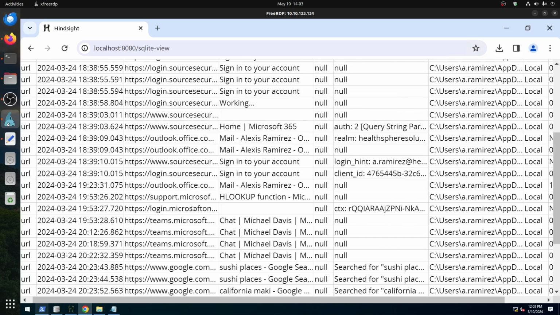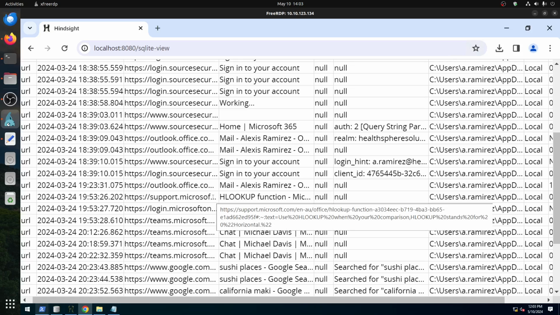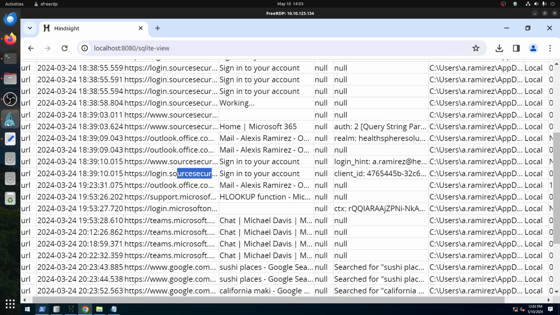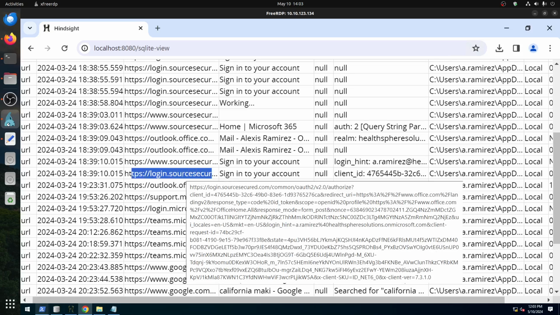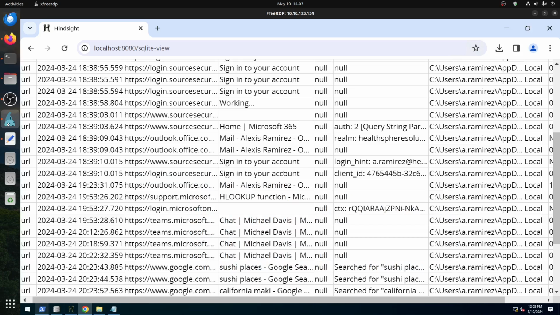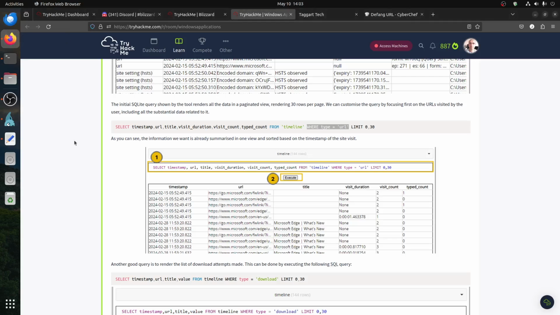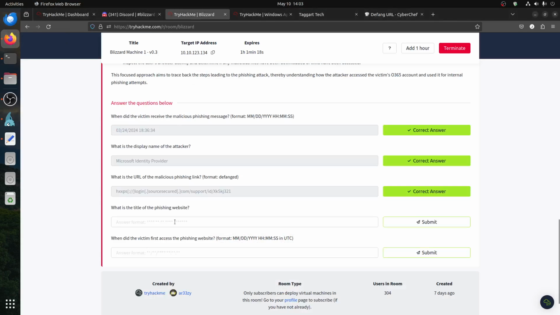Okay, this is the one here. This login secure. You can see common authentication, and you can see sign in your account. You can see the title here, so we can get that one. So we already have that answer: sign in your account.